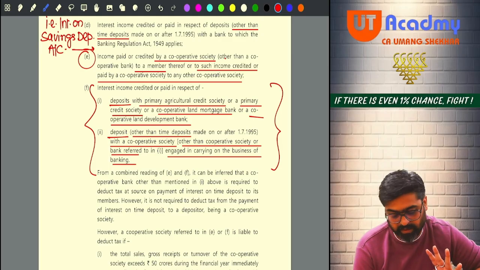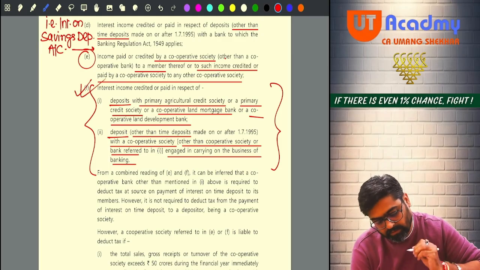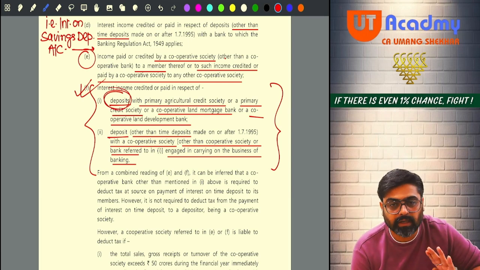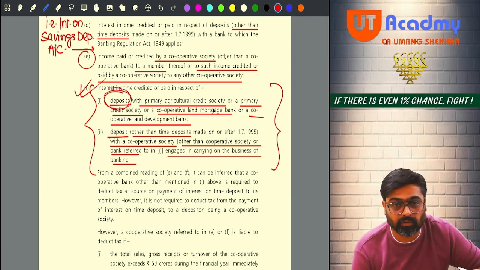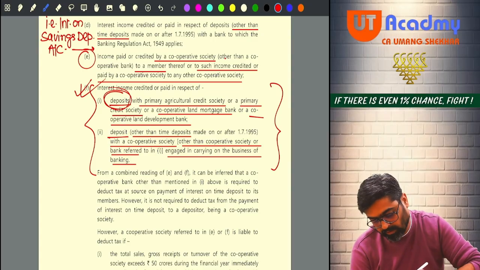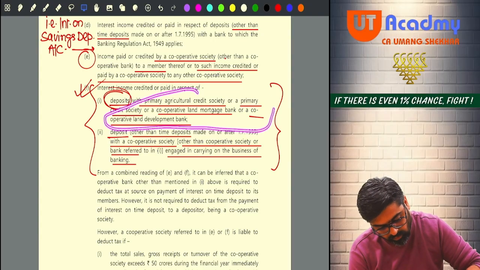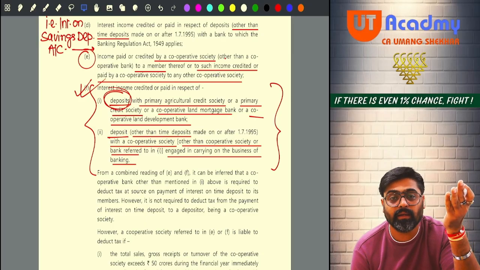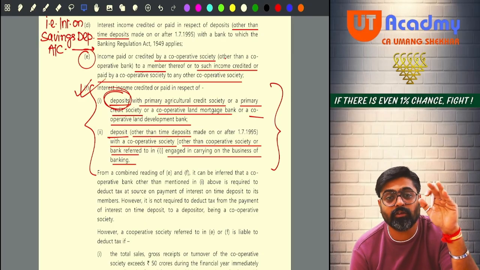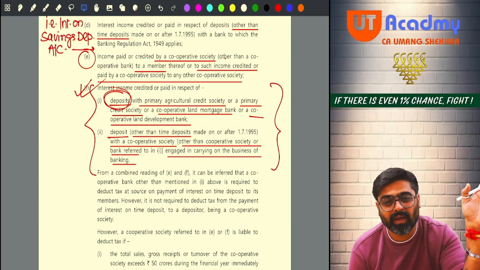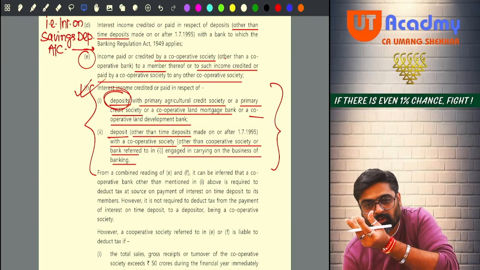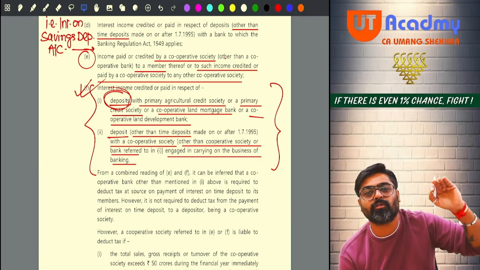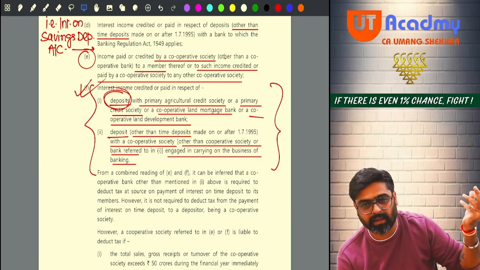Just remember one thing, that interest on these deposits which are made with any cooperative society, which type of cooperative society? These types of cooperative societies. Usually you find such cooperative societies in villages, small towns, where the deposits will be very small, kept by very small farmers, very small people working.